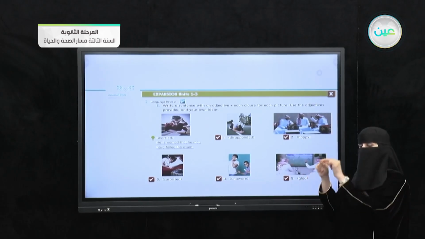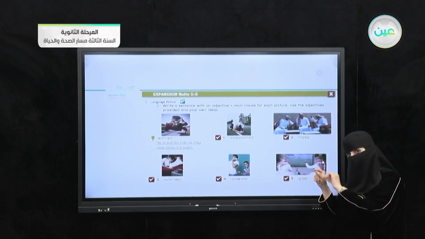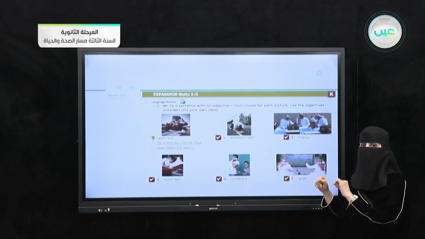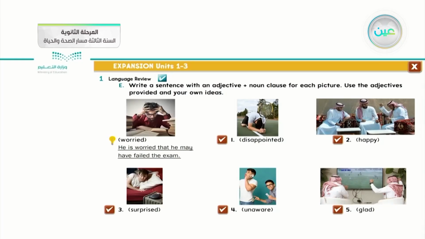After that, I join it with another statement, but the second one is a noun clause. Look at that one. He is worried. This is the first part of our statement. He is worried. I apply this adjective inside the statement. Then I join these two statements by that. That he may have failed the exam. So the first one is a complete sentence with an adjective, and the second one after that is a noun clause.